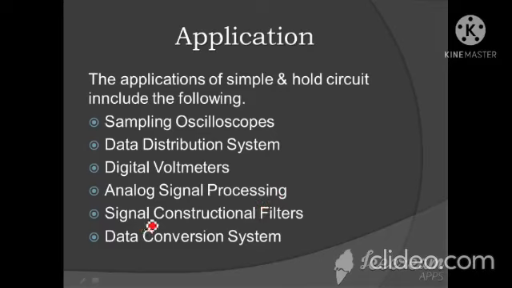The next is signal filters. In signal processing, a filter is a device or process that removes some unwanted components or features from a signal. The next is data conversion.